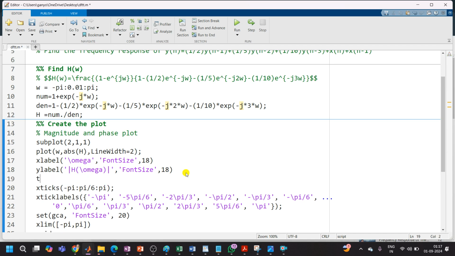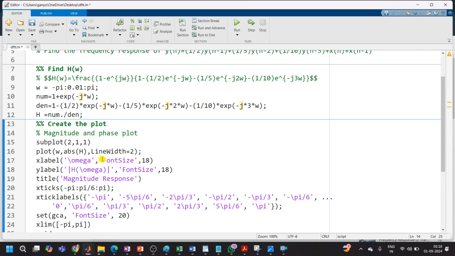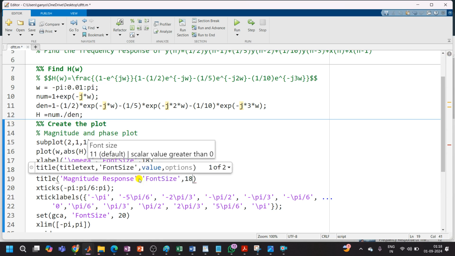Here I want to give a title to this plot. The title is magnitude response. If I want to increase its font size, I will copy this and keep the font size equal to 22. Okay, that is the title.